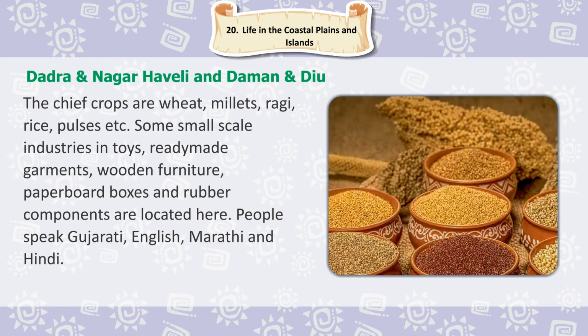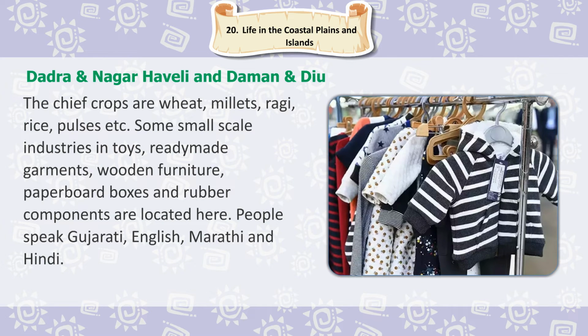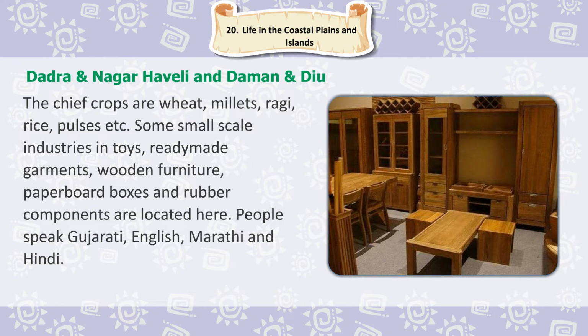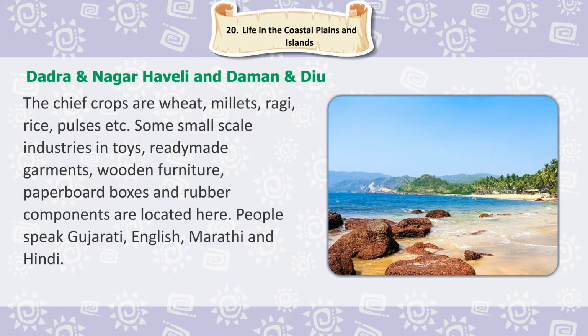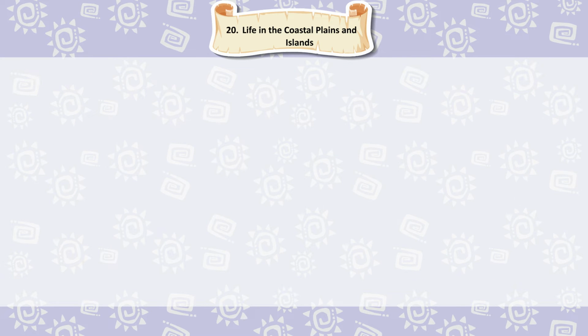The chief crops are wheat, millets, ragi, rice, pulses, etc. Some small-scale industries in toys, ready-made garments, wooden furniture, paperboard boxes, and rubber components are located here. People speak Gujarati, English, Marathi, and Hindi.